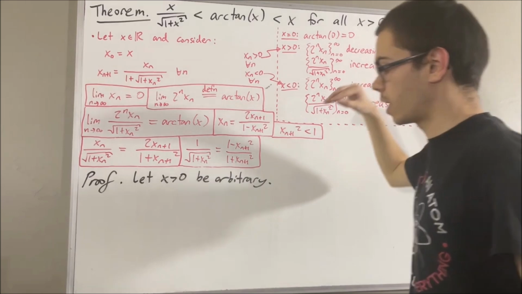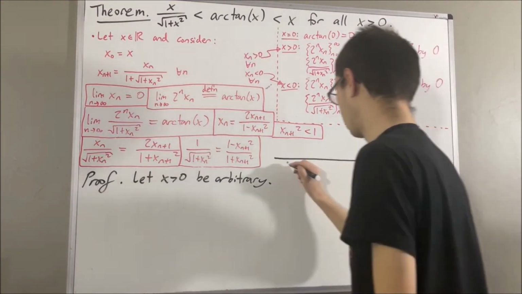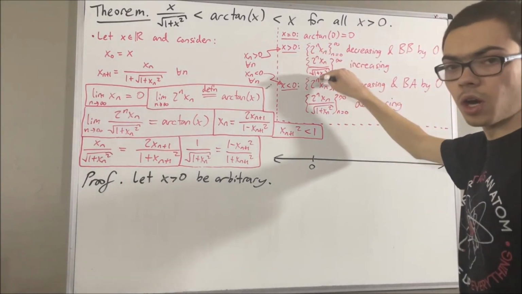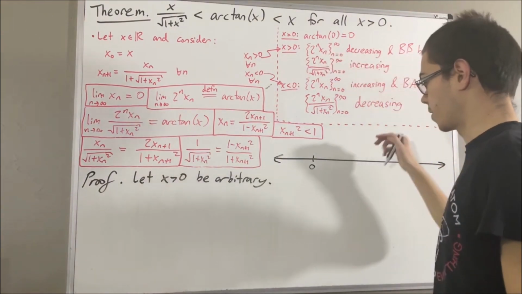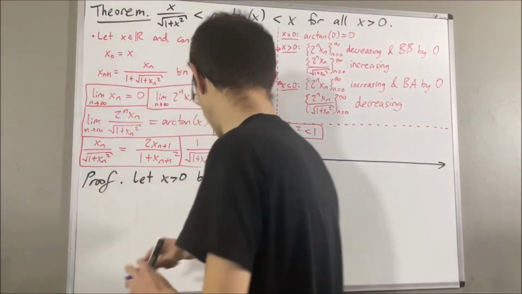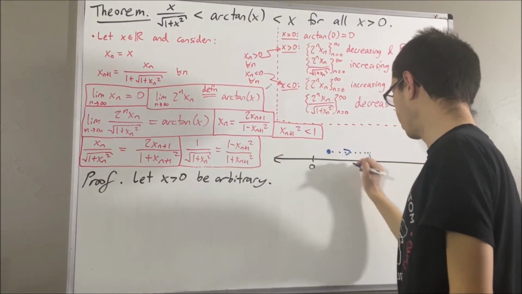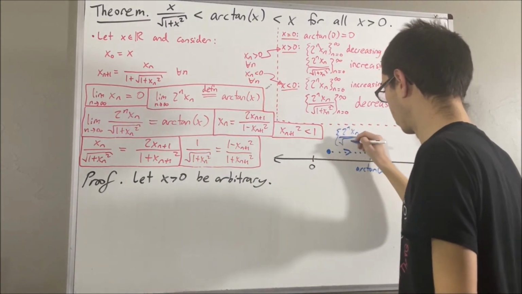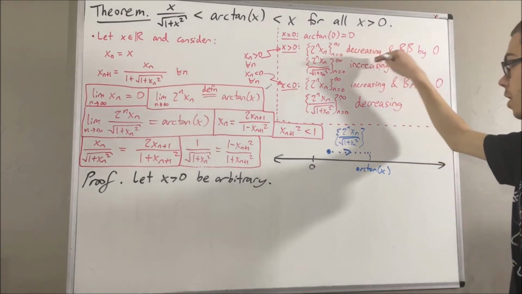So if we were to visualize this, what's happening is something like this. Remember, all the terms in these two sequences are positive. So if we consider the sequence that is increasing to arctangent of x, maybe it looks something like this. It starts here and increases to arctangent of x. While the sequence 2 to the n xn is decreasing to arctangent of x.